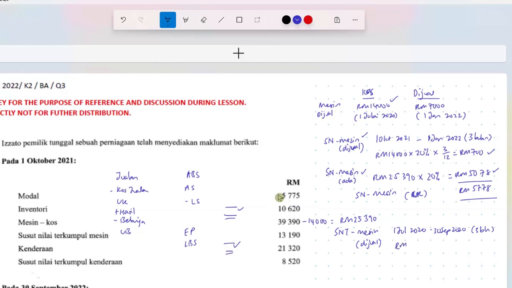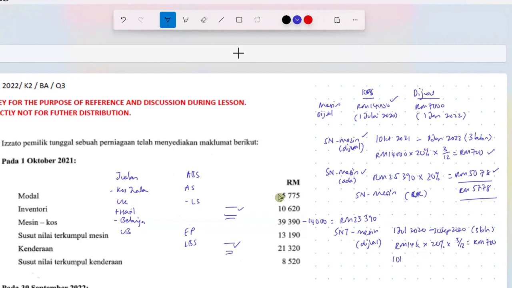You take the 14,000 cost times 20% times, again, apportion 3 months. So in that year, the machine was newly bought on July 2020. In the same year, the accounting period end, it has been only 3 months old. That's the depreciation.